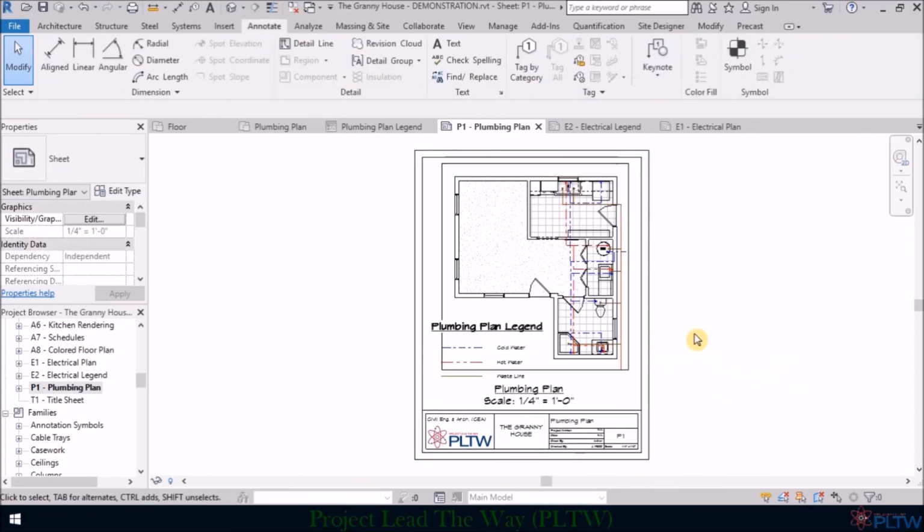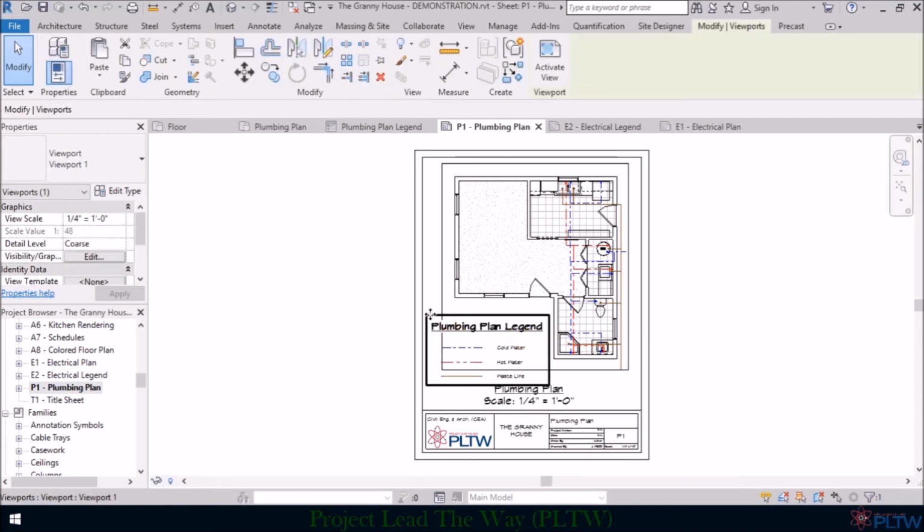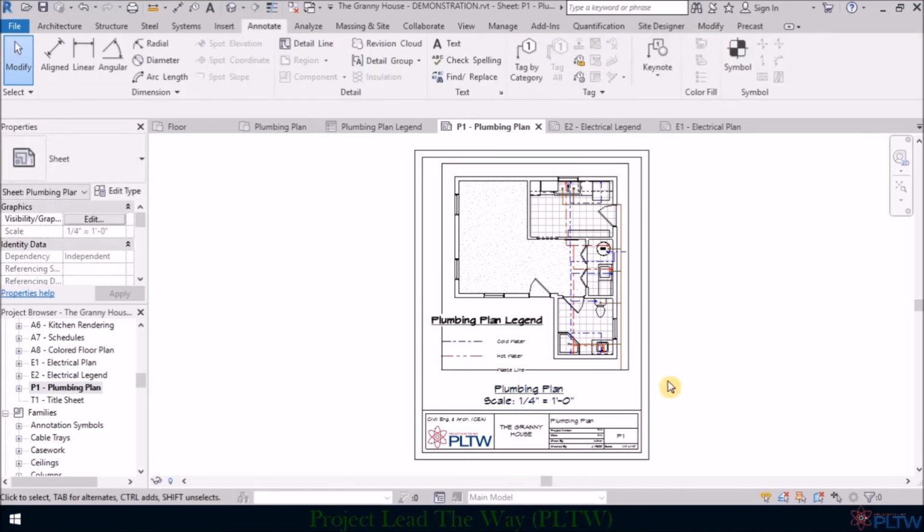So this sheet is now final. We've created the plumbing plan. We've created the legend. I am going to slide this legend up just a little bit to get it away from my title. Put a little bit more space there. Now we're ready to print this sheet.